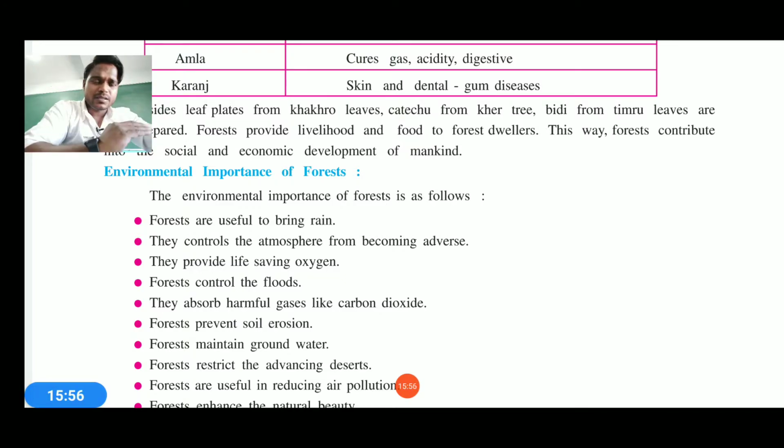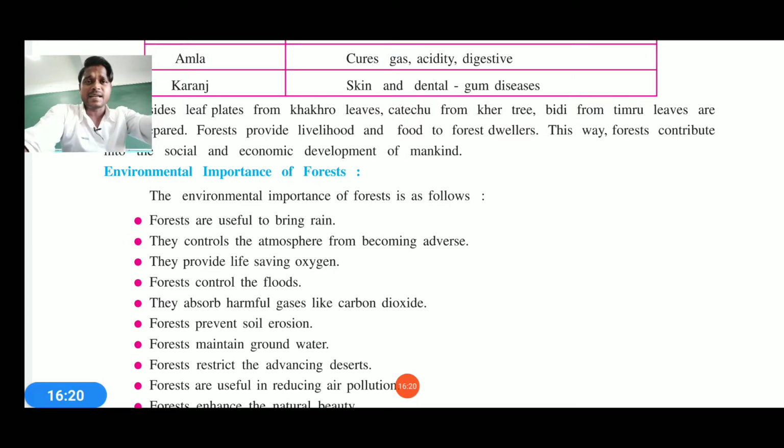See, till now we understood the products of trees. Till now we understood how we can save the trees. Till now we understood that these trees are helpful to us, and which kinds of varieties are available. But now we need to understand that these trees must be protected, and how they can be protected, that is the main thing. So first of all we need to understand the environmental importance of the forest.